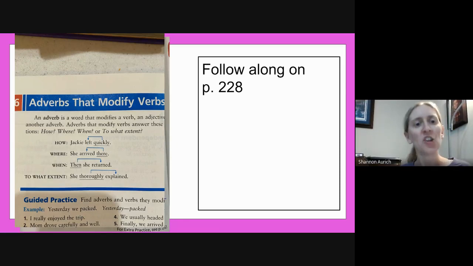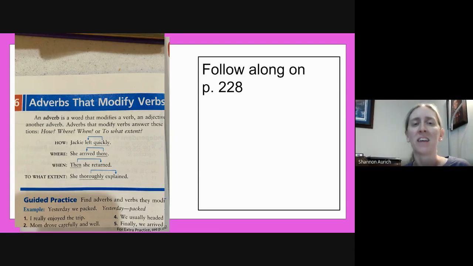How? Jackie left quickly. How did Jackie leave? She left quickly. Quickly is the adverb that answers the question, how? Next one, where? She arrived there. Arrived is our verb. Where did she arrive? There. There is the adverb that answers the question, where? When? Then she returned. Returned is our verb. It's what she's doing. When did she return? Then. Then is our adverb.